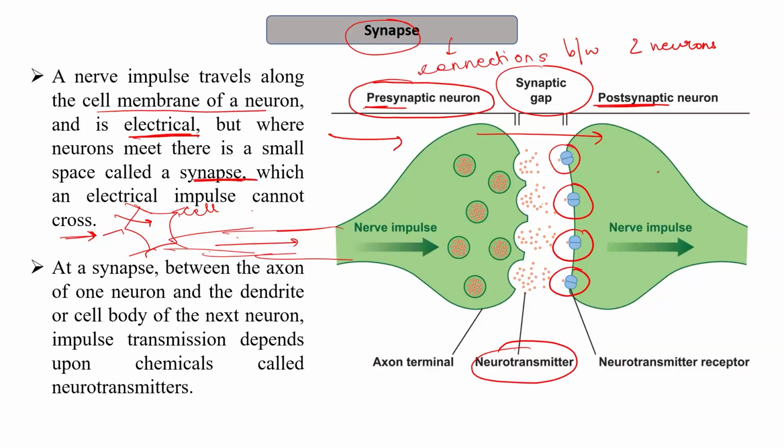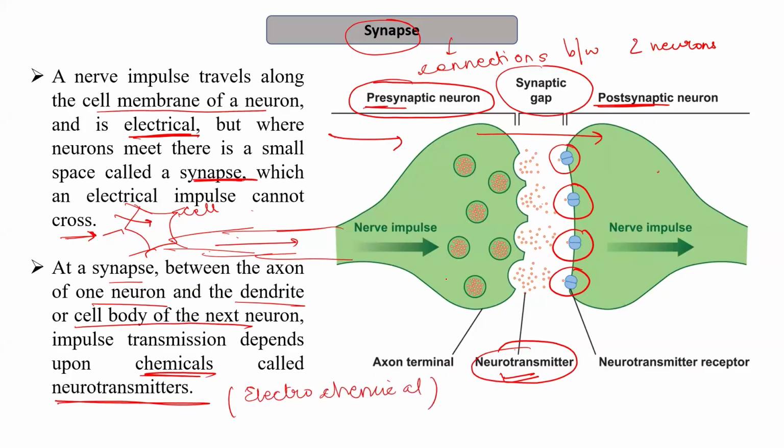The electrical nature of the impulse is now transferred to a chemical nature, and these chemicals, known as neurotransmitters, help in carrying the impulses from the presynaptic to the postsynaptic neurons. So at a synapse, between the axon of one neuron and the dendrite or cell body of the next neuron, impulse transmission depends upon chemicals. These chemicals are called neurotransmitters. That is why it is called an electrochemical impulse.